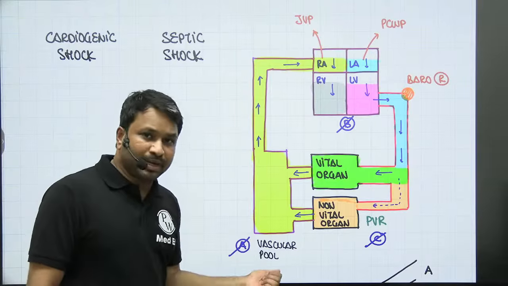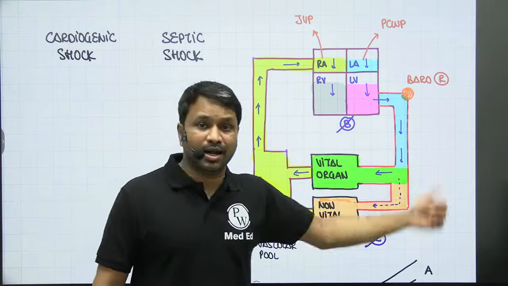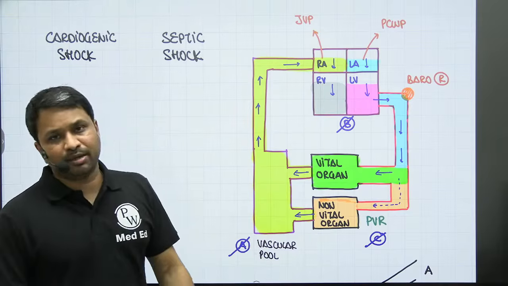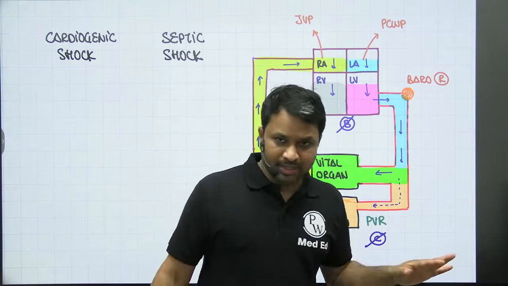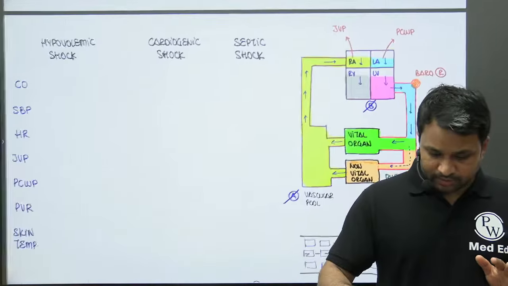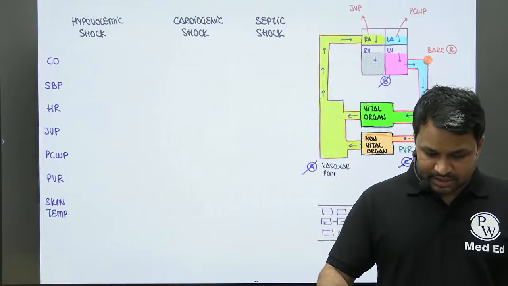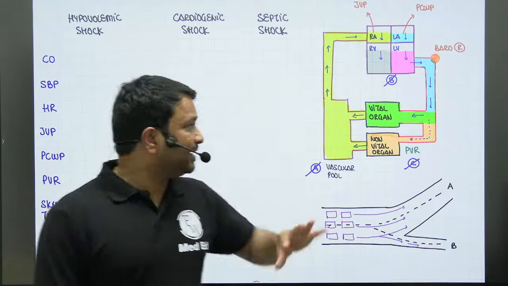Damage in compartment A will result in hypovolemic shock. Damage in compartment B will result in cardiogenic shock, and damage in compartment C will result in septic shock. As simple as that. Clear? Everybody sorted? Now, with this information in hand, we'll try to work up the entire picture of shock.